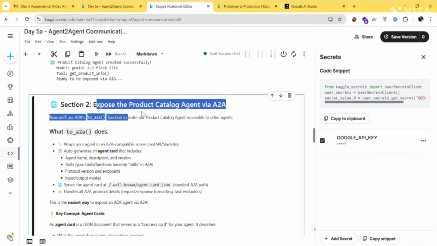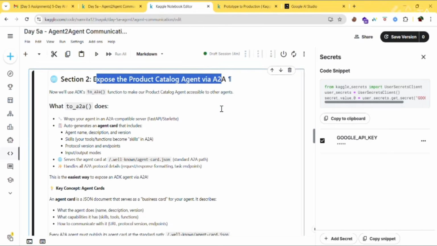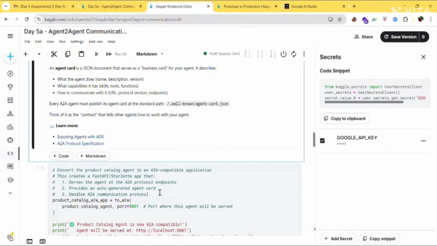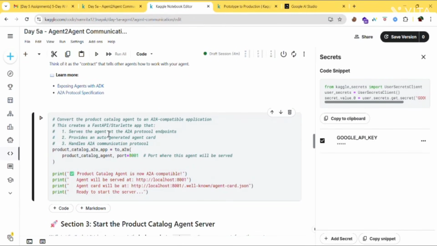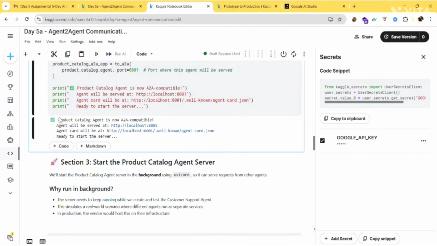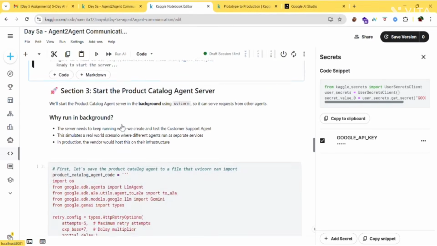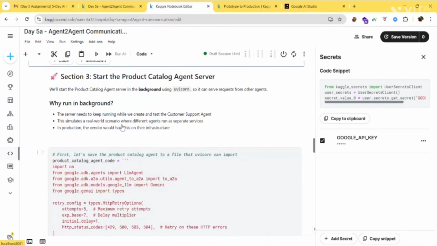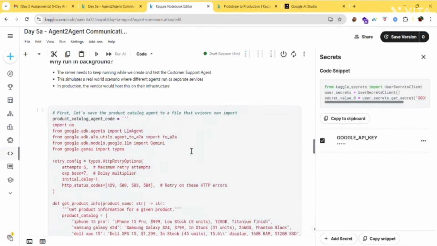Then expose the product catalog agent via A2A. In order to expose it, you need to run this code. Okay. And start the product catalog agent server.